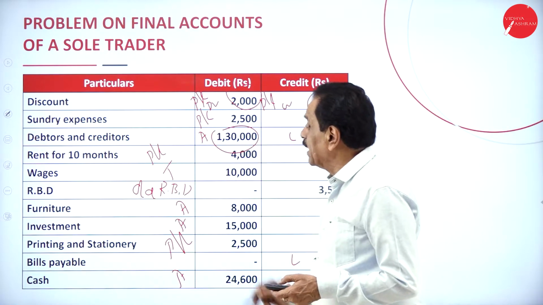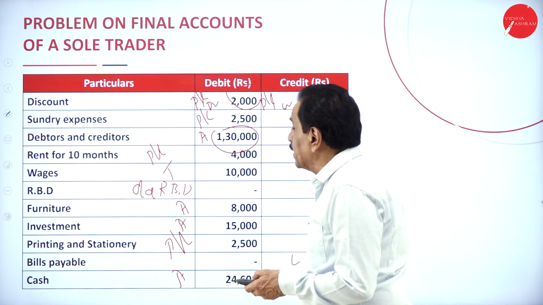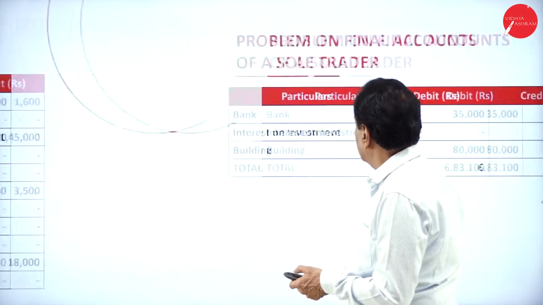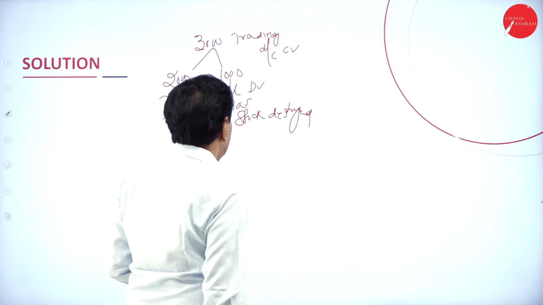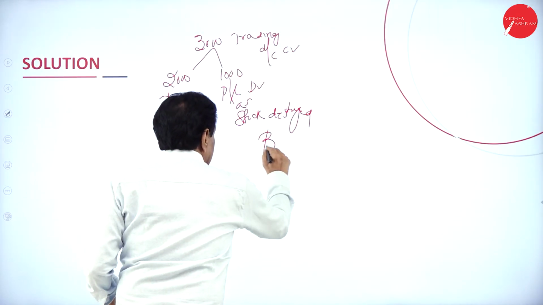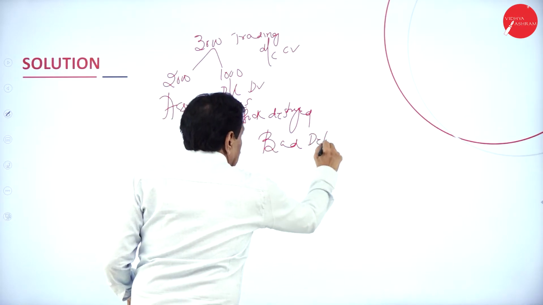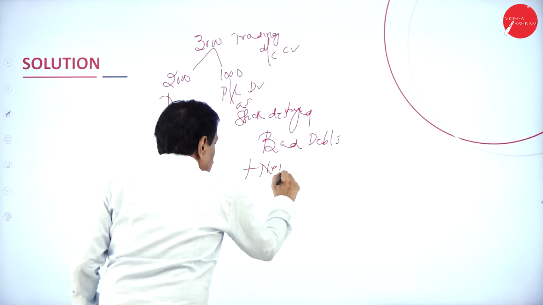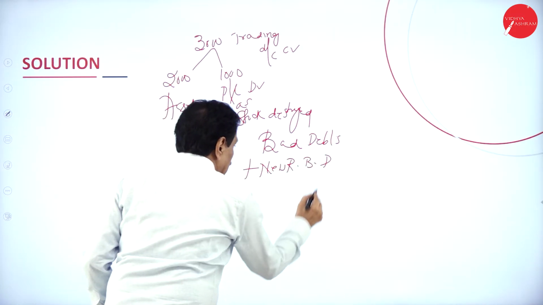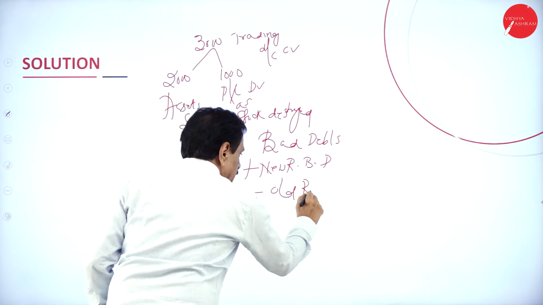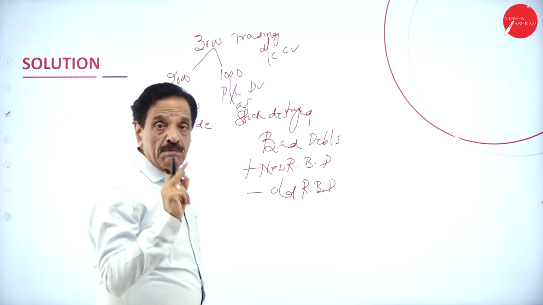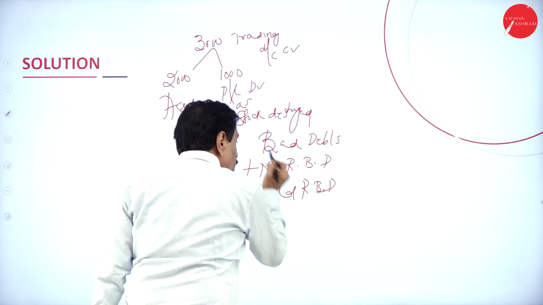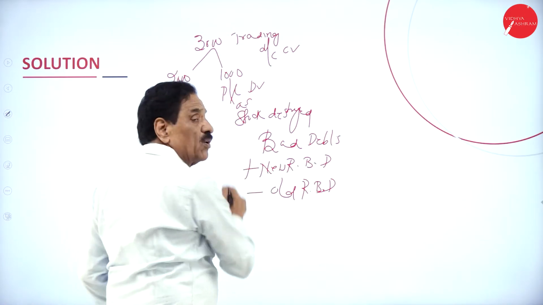What's your debtors? 1,30,000. Your RBD is 3,500. Bad debt is how much? 2,500. See that? I will work it out and show. Your formula is bad debt plus new RBD minus old RBD. This is the regular formula. Bad debt is in the trial balance, old RBD is in the trial balance. New RBD you are going to calculate.